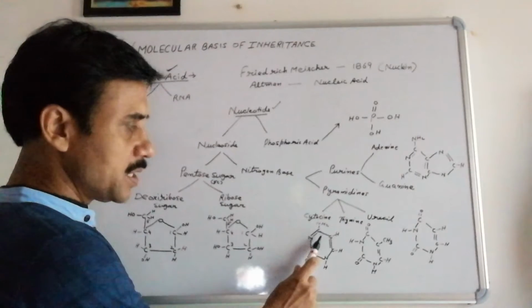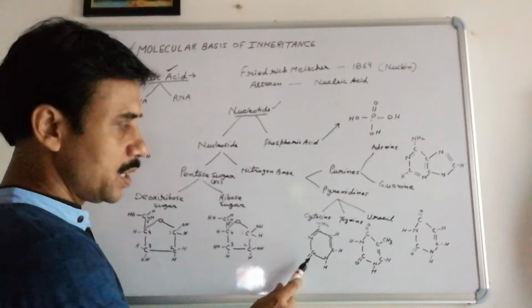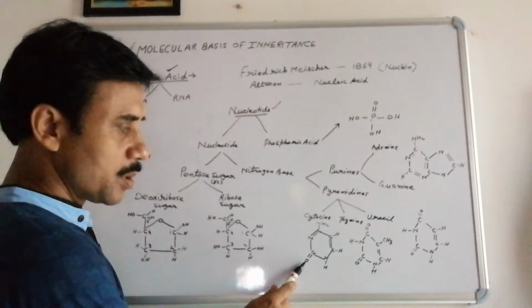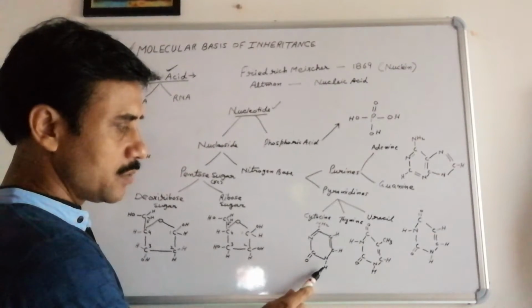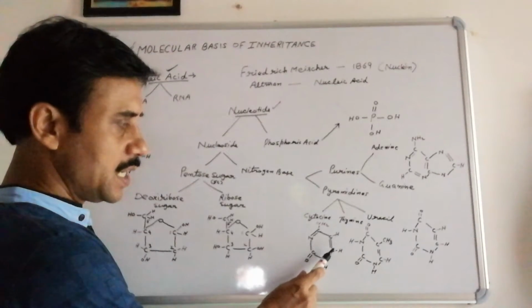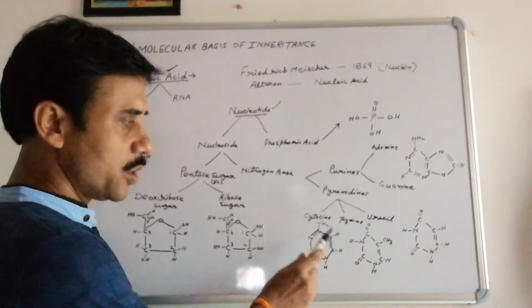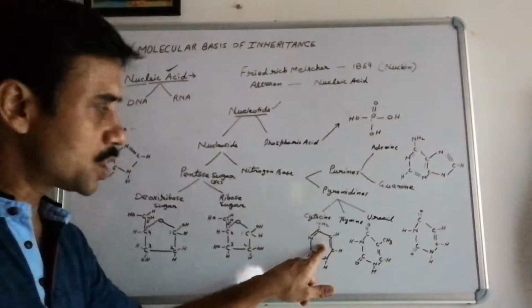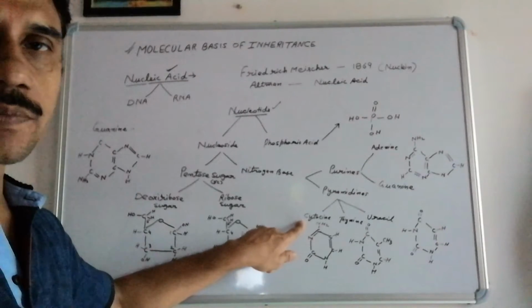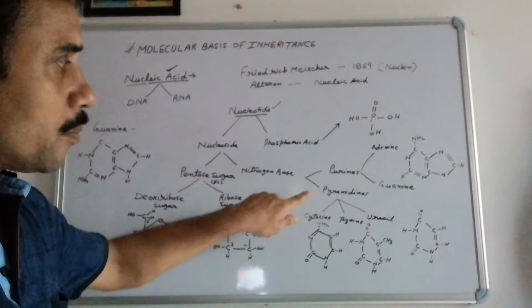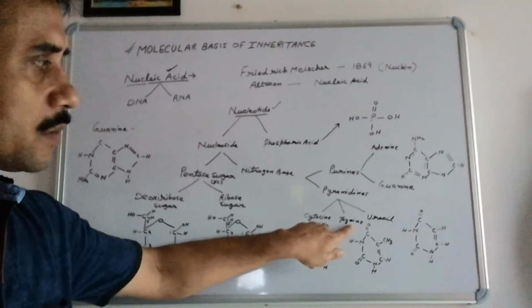So first carbon, then nitrogen is present with a double bond, then the carbon with a double bond oxygen, then a single bond nitrogen with hydrogen is connected, then the carbon is connected with hydrogen, and then another carbon with a double bond with this one carbon. So this is what is called cytosine. It is one of the pyrimidine nitrogen bases. Then the second one is thymine.